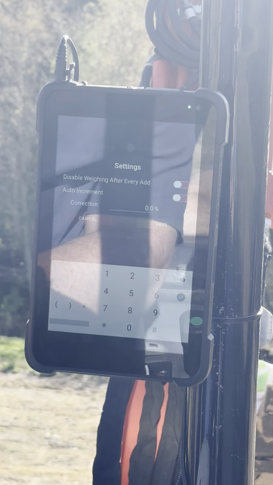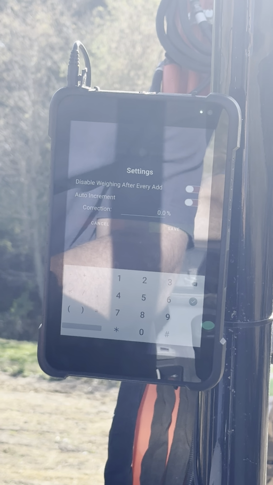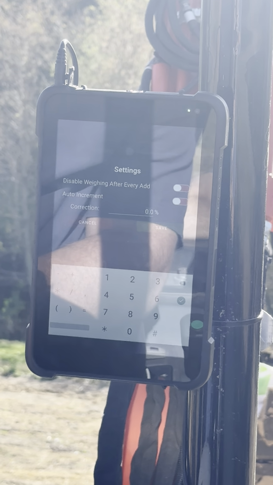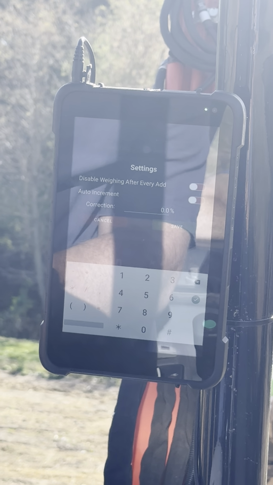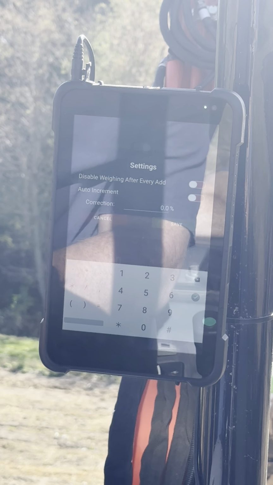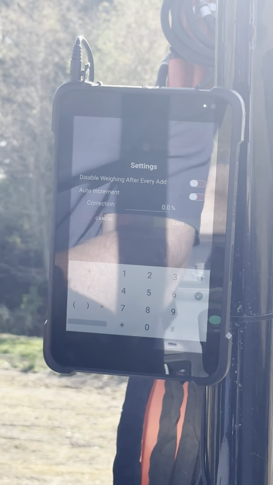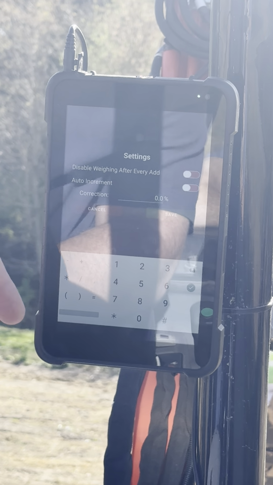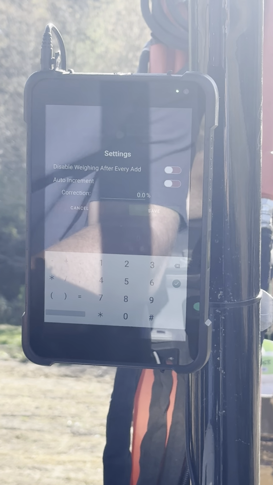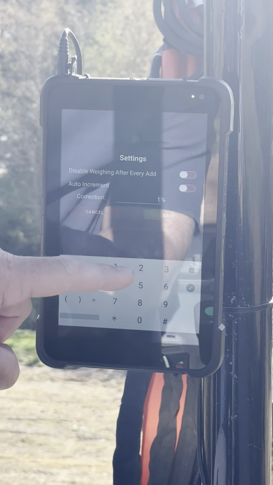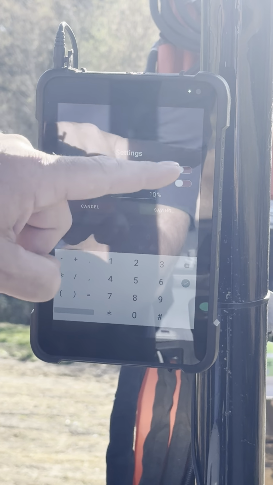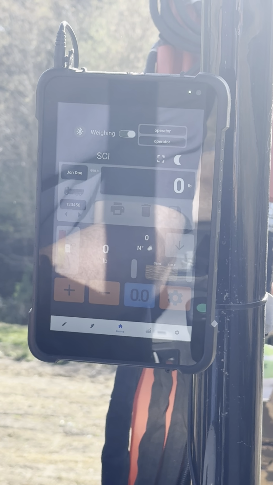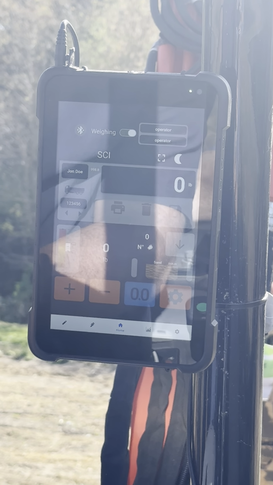So if you find that after you load a truck or a few trucks, you're consistently 10% high because they went over a truck scale, you could put in a positive or negative correction value. So here, let's say we were running 10% high, we would put in 10% and save. That's it.